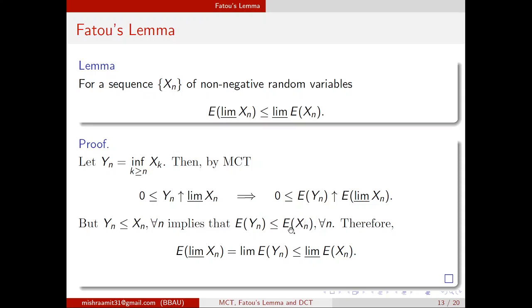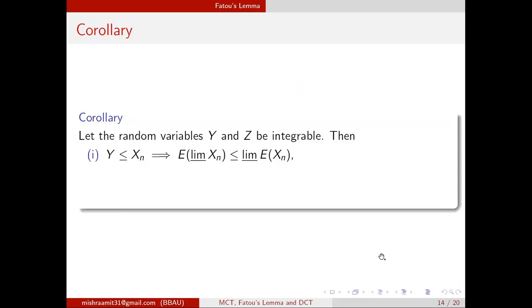So we are going to write down that the limit of the expected value of yn will always be smaller than the limit inferior of expected xn. But the limit of expected yn is nothing but the expected value of limit inferior xn. So we have shown that the expected value of limit inferior xn is smaller than the limit inferior of expected xn. This was Fatou's lemma. We will see some corollaries of this.